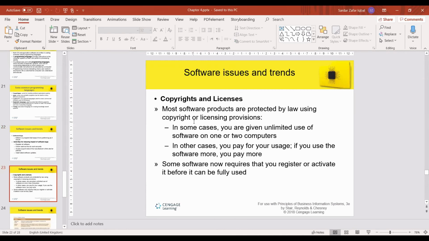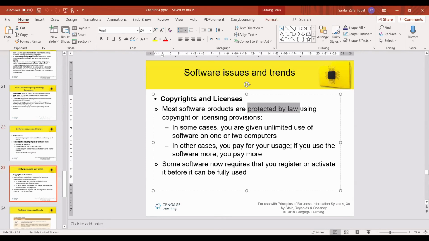Copyrights and licenses. Most software products are protected by law using copyright or licensing provisions. In some cases, you are given unlimited use of software on 1 or 2 computers. In other cases, you pay for your usage. If you use the software more, you pay more. Some software now requires that you register or activate it before it can be fully used.